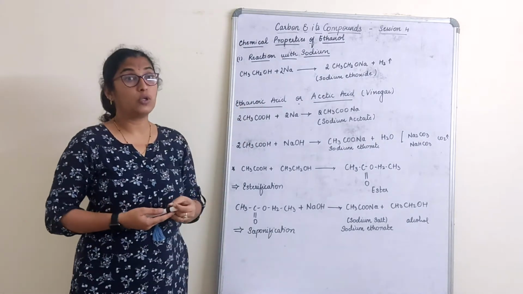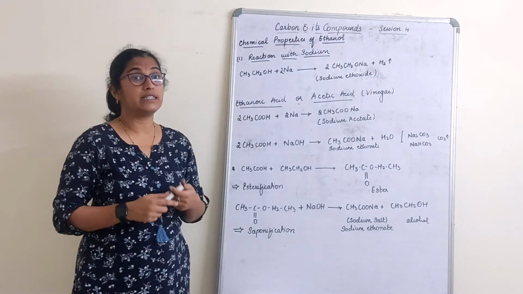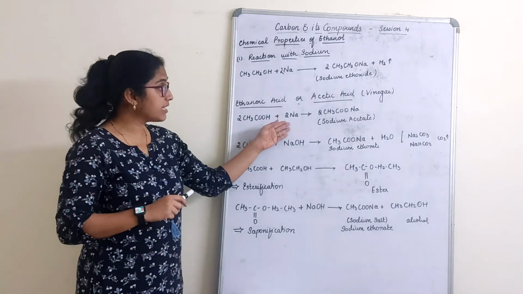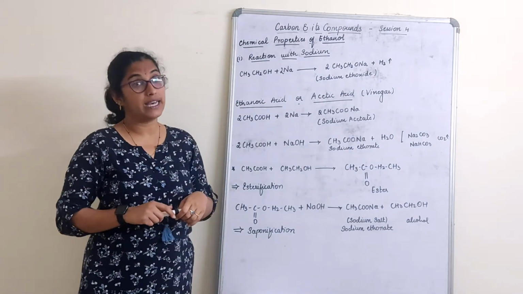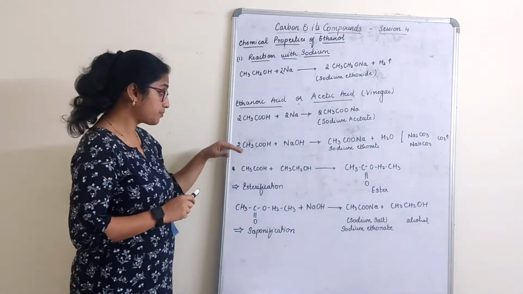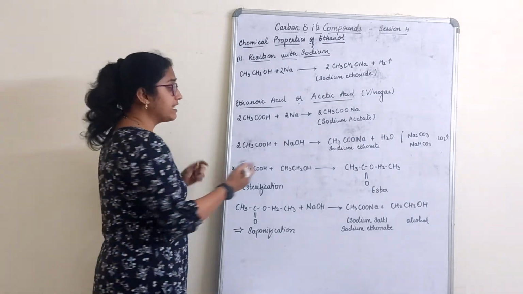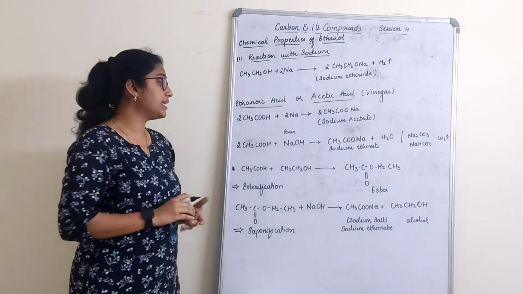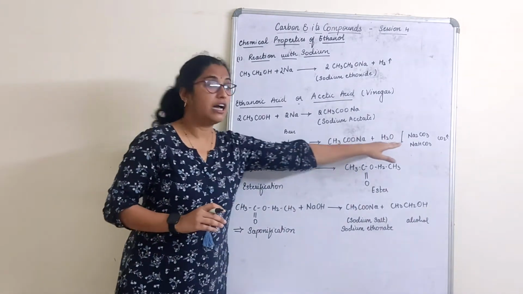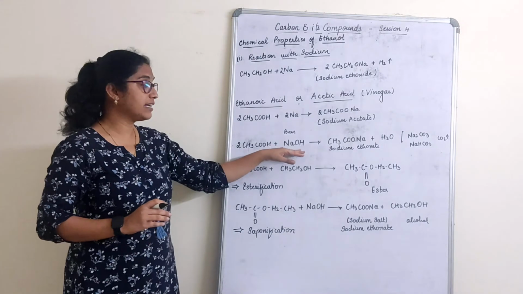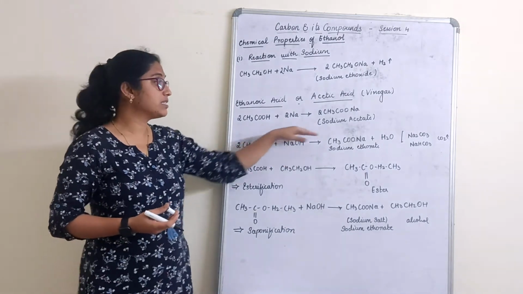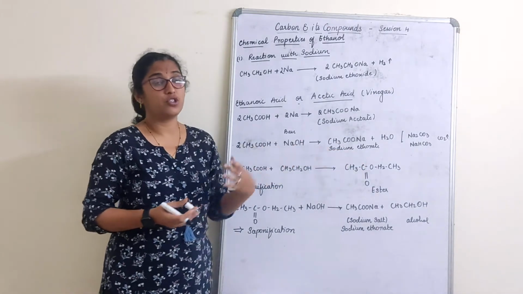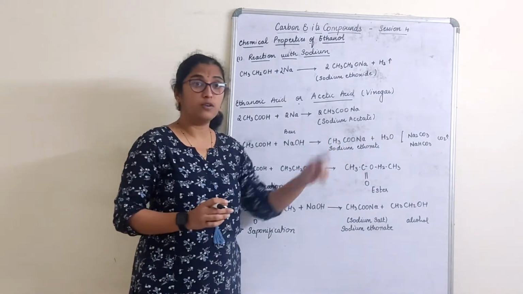Ethanoic acid, which we know by a common name, acetic acid, or also vinegar. Ethanoic acid reacts with sodium to form sodium acetate, again a sodium salt. Ethanoic acid further reacts with sodium hydroxide, that is a base. It reacts with the base to give salt and water. So acid reacting with base, what do we get? Acid plus base will give us salt and water. The same reaction will give us sodium ethanoate, which is nothing but a sodium salt, and water.